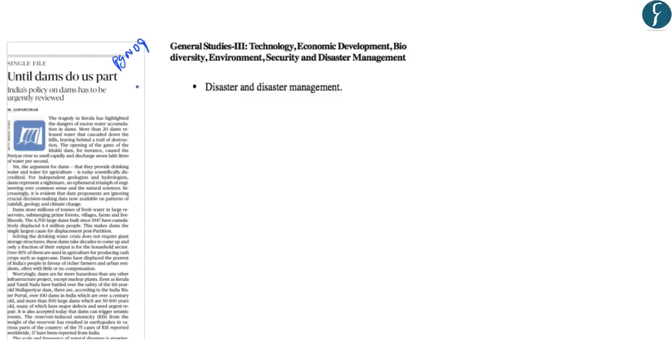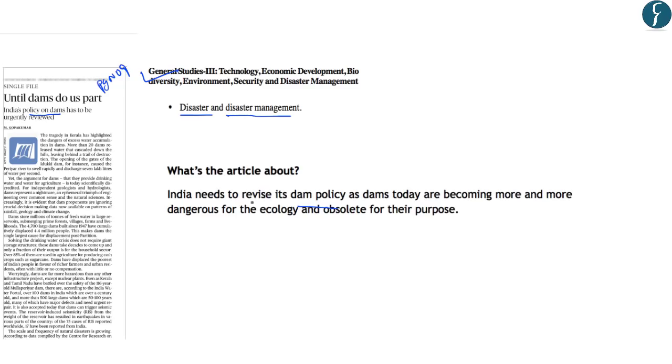This article on page number 9 talks about the review of India's policy on dams. This forms a part of the General Studies paper 3 under the topic Disaster and Disaster Management. So let us try to understand the point of view of the author that has been highlighted in this article regarding India's dams policy. The author says that India needs to revise its policy towards dams.